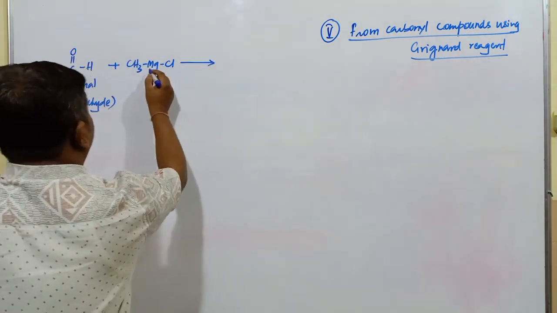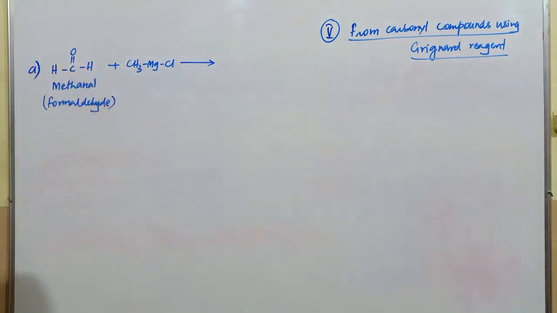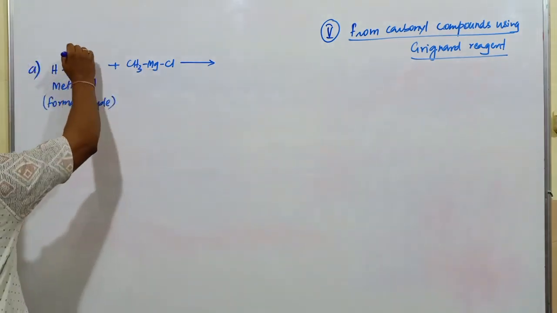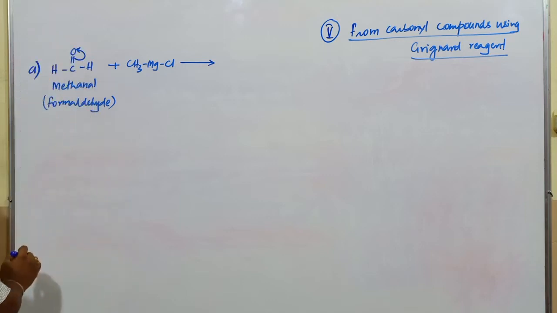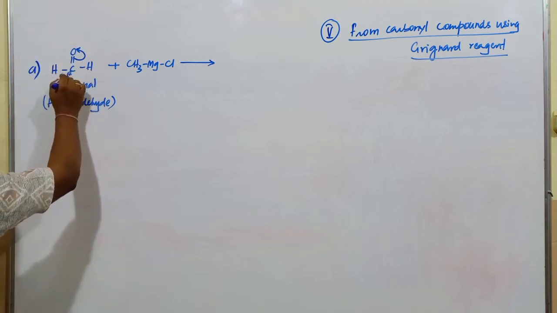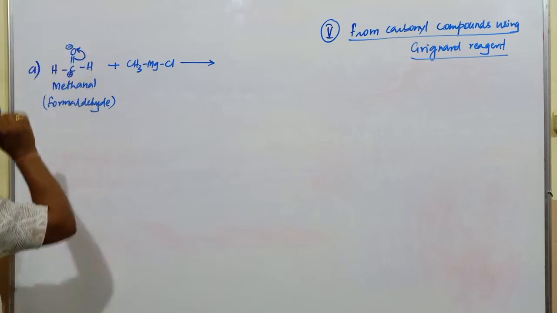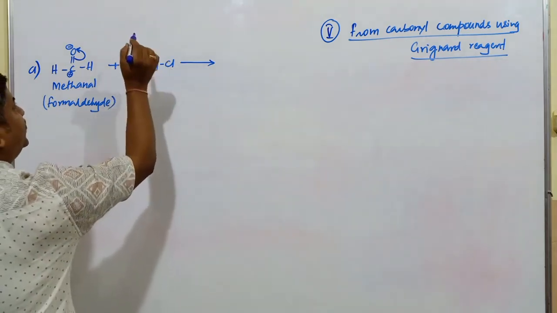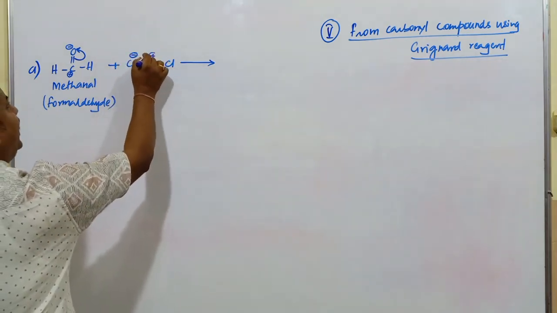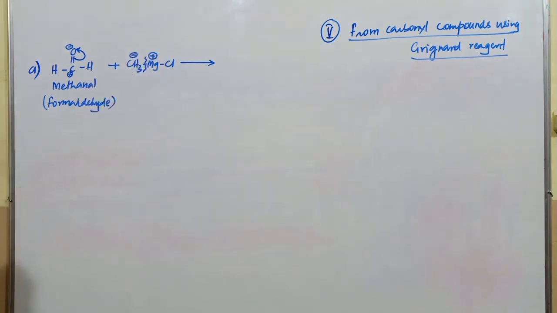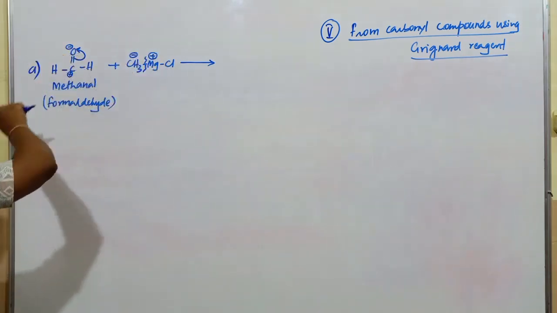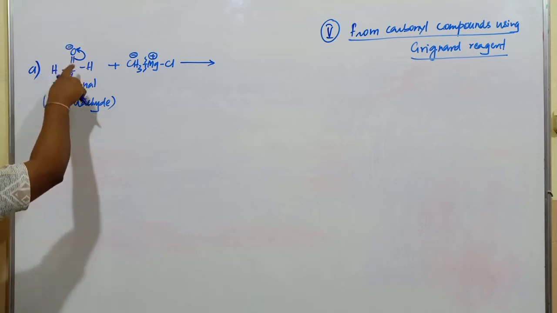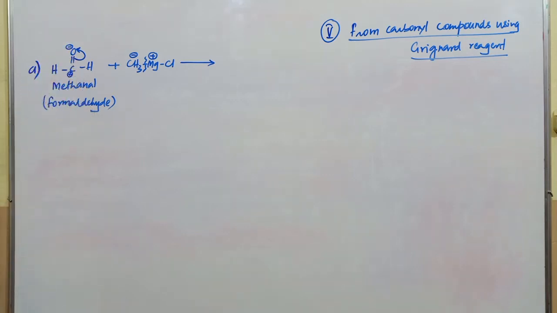Whenever this reagent approaches this molecule, the pi electrons are shifted over the oxygen atom. It gets partial positive charge, it gets partial negative charge. When this bond undergoes cleavage, it is carrying positive charge, it is carrying what? Negative charge. Try to understand this one. When pi electrons are shifted over oxygen atom, it carries negative charge, carbon atom bears positive charge.